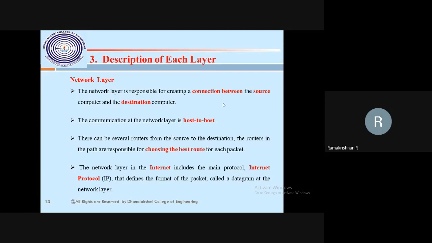You know that I have drawn the layer 3. There will be a network router that will identify your IP address. Your router will identify my IP address. Then both will establish the connection. That is what host to host is.